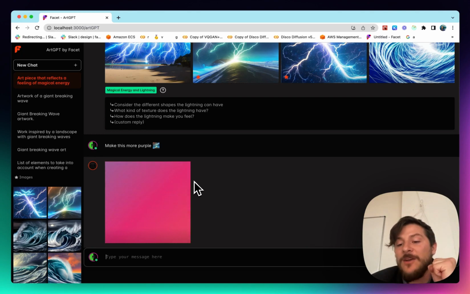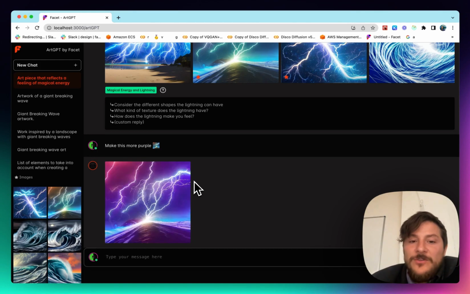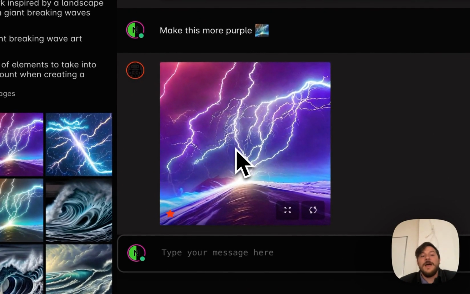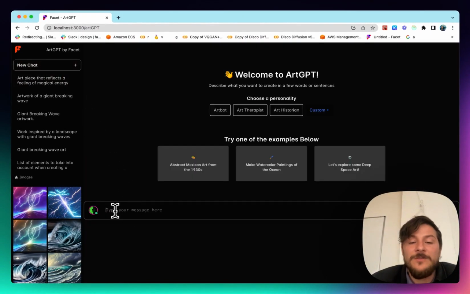When we critique that one in specific, instead of creating the general direction of where we're heading, we're actually critiquing this specific piece. And so you'll see we get the same image, but with a nice purple hue to it. Wow, that's really nice. That's definitely what I was looking for. I think we're done with the lightning here, and so we can go ahead and move on. And we're going to try to blend these two together. So let's try some different ideas here and see.